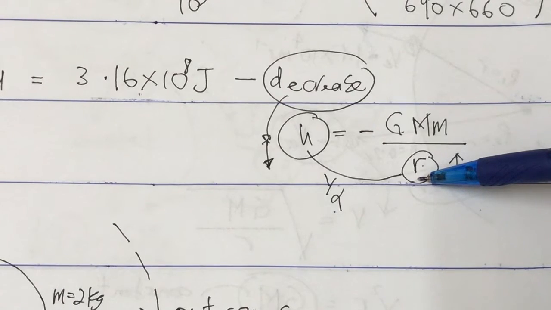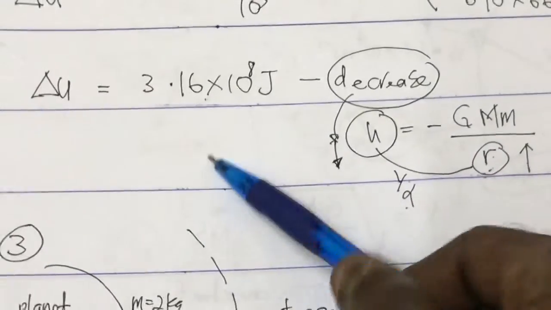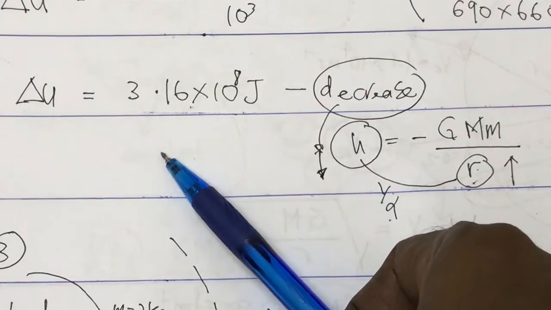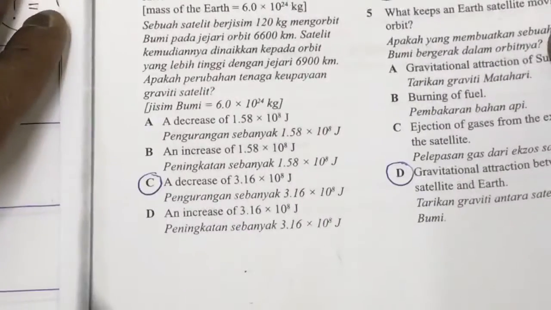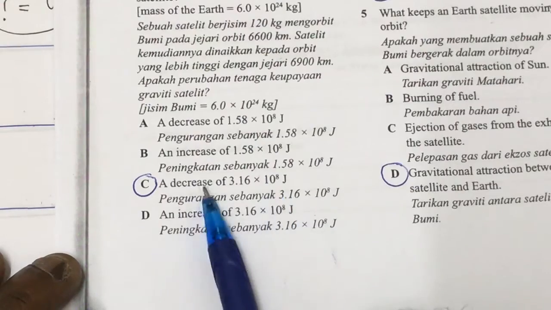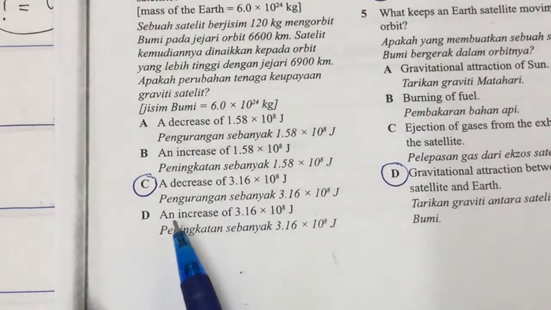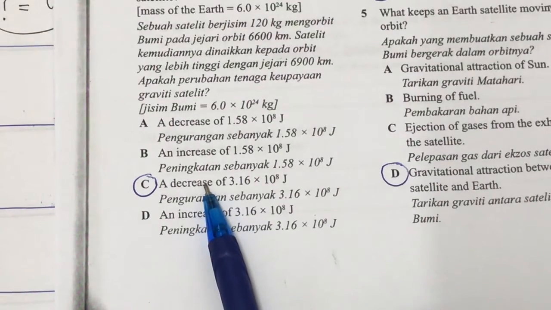When it was boosted to a higher radius, R increased, potential energy decreased. So the answer is 3.16 times 10 power 8 decrease. The choices were given: 3.16 times 10 power 8 decrease. There's another option, increase. It is not increase, it is decrease. I just showed you. So the answer for number 2 is C.